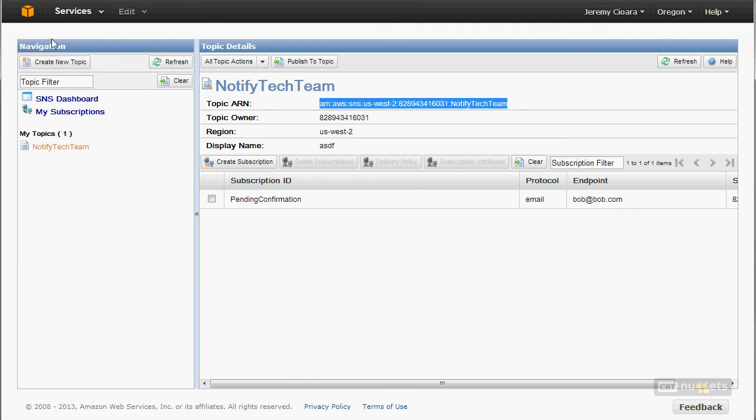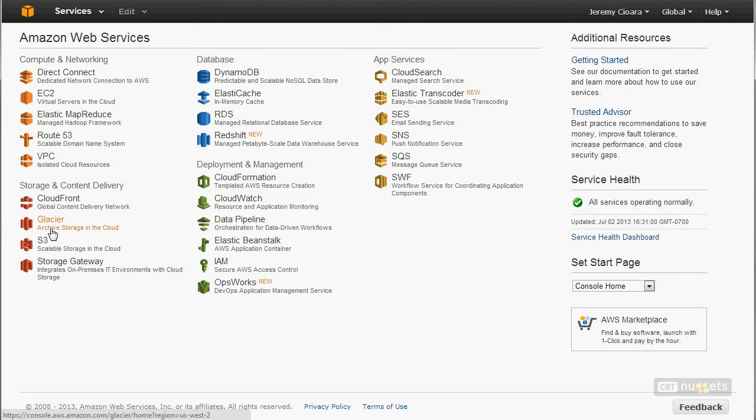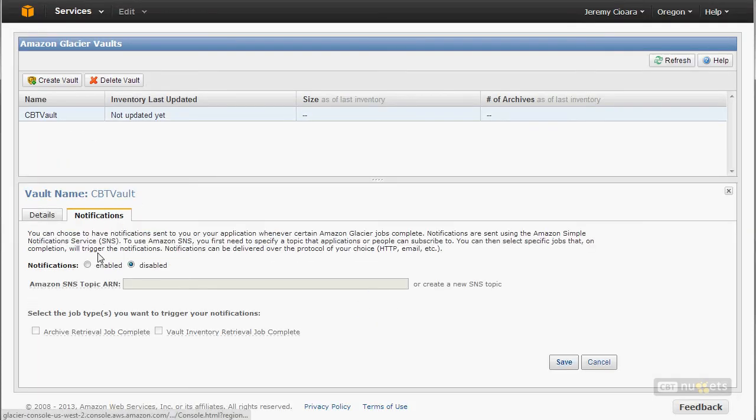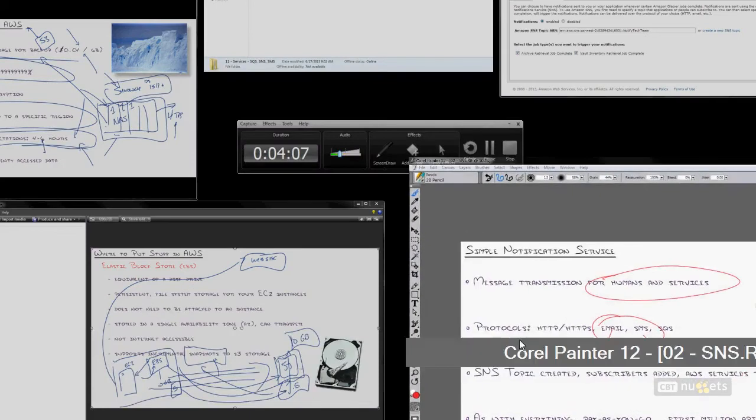What I would do is copy that to my clipboard, go back over here to Glacier, hit your Vault, and hit the notifications, enable it, and I would say I'm going to that ARN, or you can even create a new one from right here. And it asks what do you want to be notified about? I'll say, let me know when the inventory retrieval jobs are complete, or when the archive retrieval jobs are complete. So I can save that.